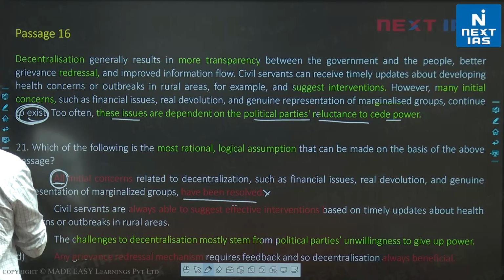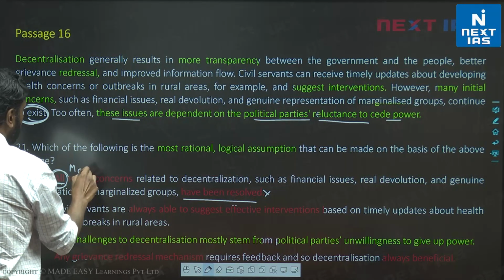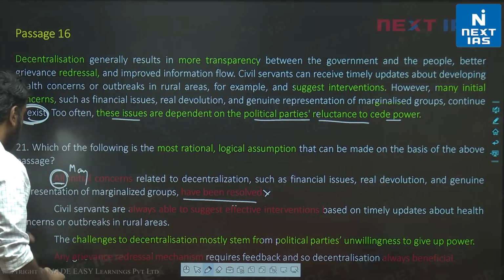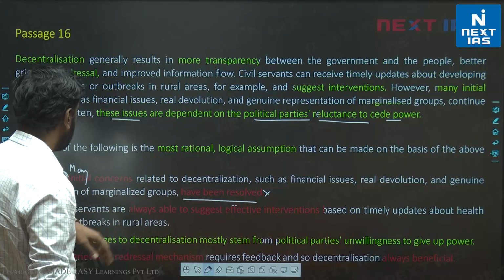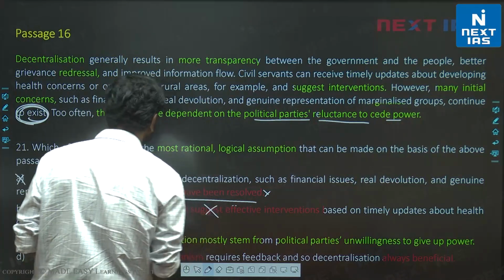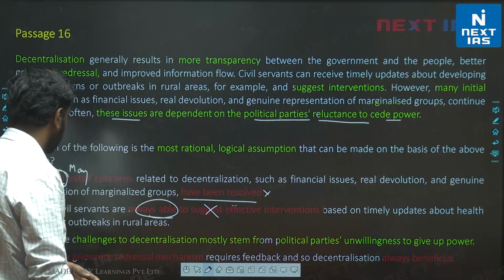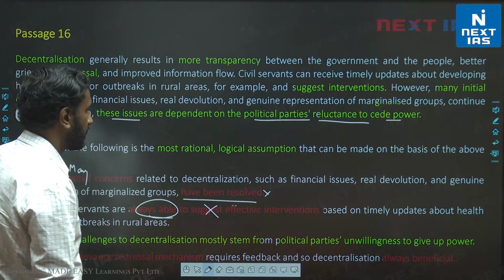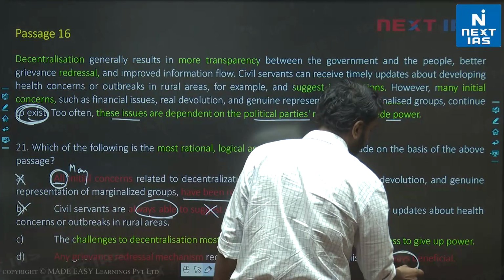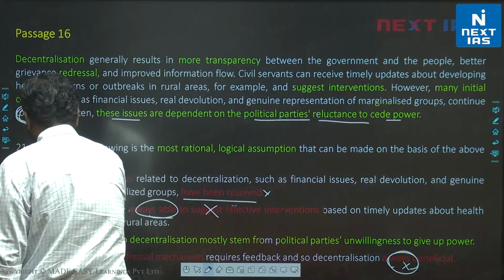So have been resolved is completely wrong, even if it said many it would have been wrong, right? So all is obviously incorrect. Let's look at B. Civil servants are always able to suggest effective interventions. Always they'll suggest effective interventions. Invalid, not stated. D. Any grievance redressal mechanism is always beneficial. Again, extreme, not discussed in the passage.